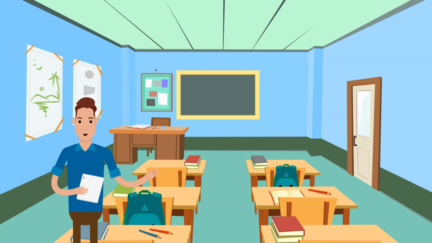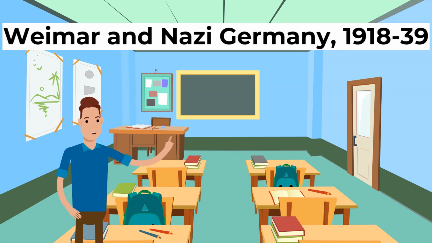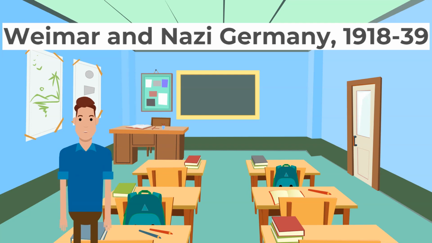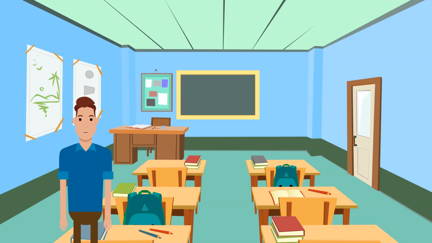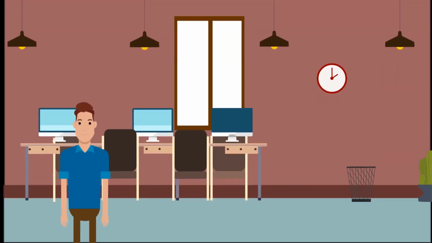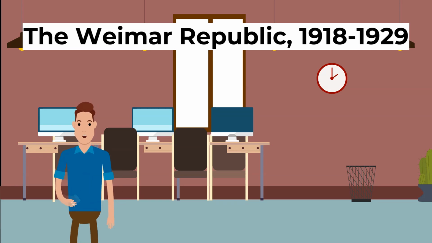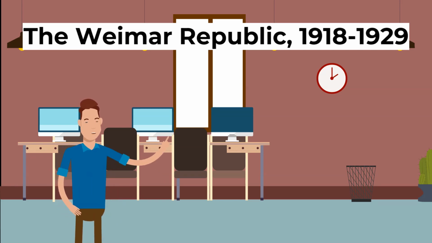Today we're going to start a new series on Weimar and Nazi Germany between 1918 and 1939. Germany became democratic after World War I, and after a troubled start, by 1929 Weimar was more stable and prosperous. Firstly, let's look at the Weimar Republic between 1918 and 1929.